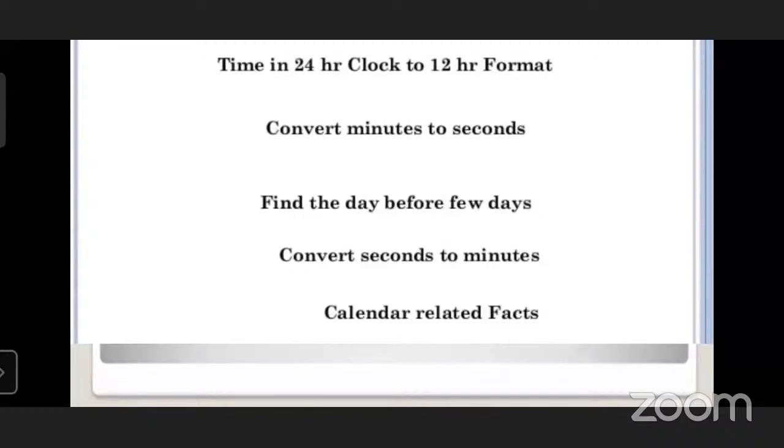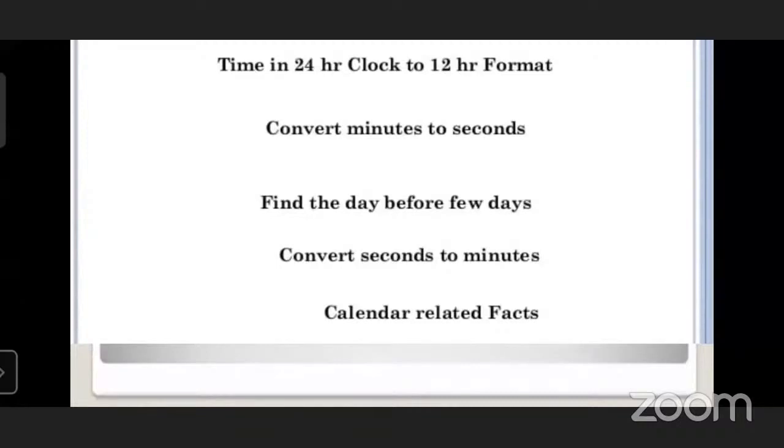For example, Christmas: then we have to write the date of Christmas. Any facts related to the calendar you can write. There are 4 concepts: convert minutes to seconds, find the days before few days, and convert seconds into minutes. Of these 4 concepts, you can write any 2.